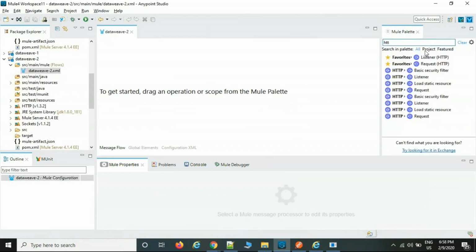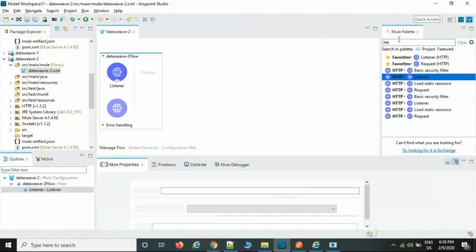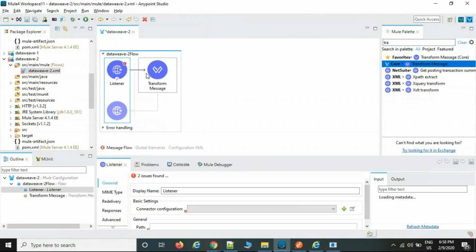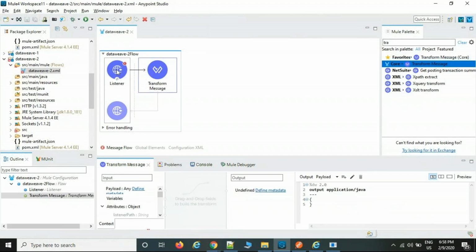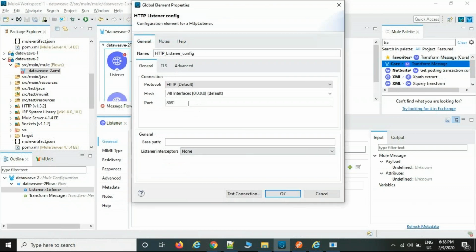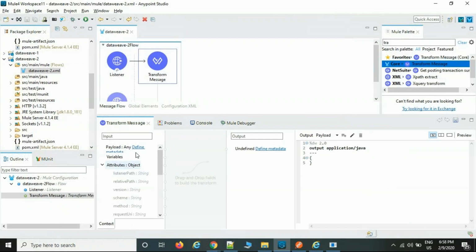take one HTTP palette and a transformation. Transform Message is the palette name. By using the Transform Message palette, we are going to convert from one format to another format. Then take one connection, the symbol, Transform Message.